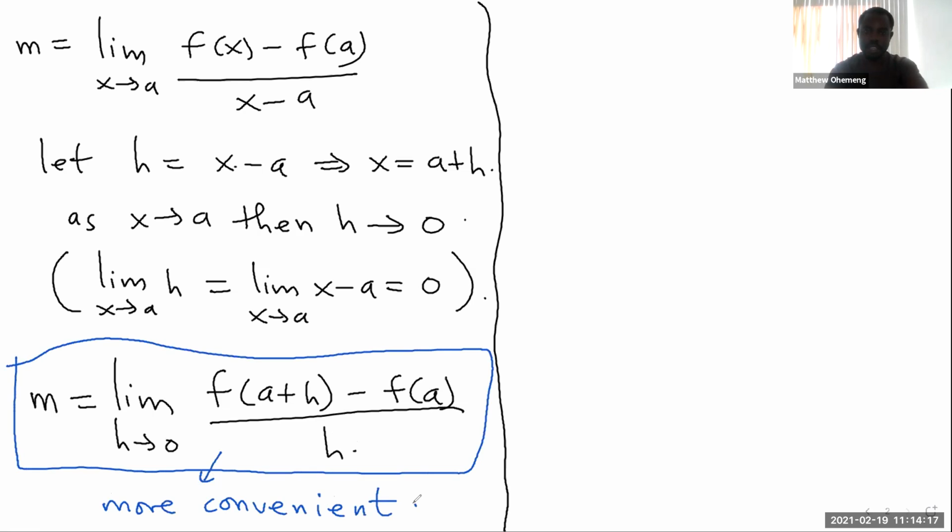Right? Please, are you okay? So this was what I was talking about when I said you have to memorize this one going forward. In the long run, when we get to chapter 2.8, we'll be replacing the a with x, right? And that'll be the ultimate formula you'll be using for the entirety of the session, especially in chapter 3. Please, do you have any questions on this? So here, at least learn these two things. We have a new formula now, which you'll be using. This is just more convenient when you're dealing with the factoring stuff. And then the fact that we can sometimes change a limit to a different variable. This will also come up later on. Please, any questions here?